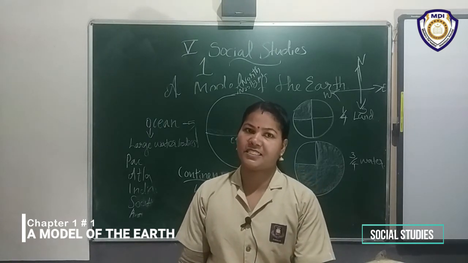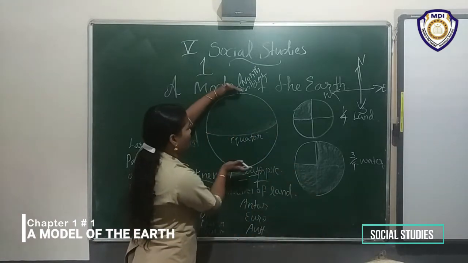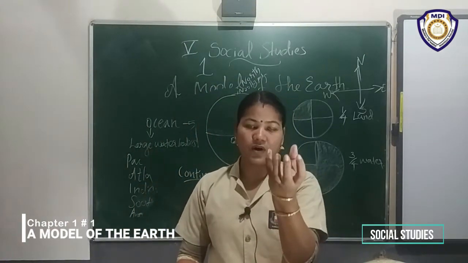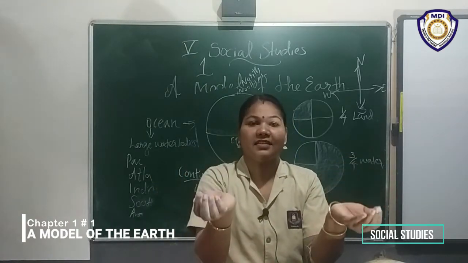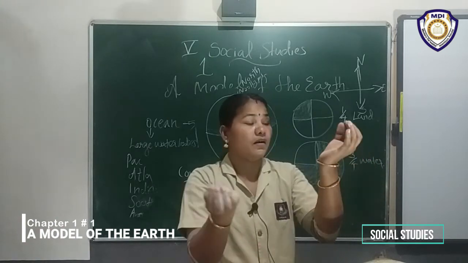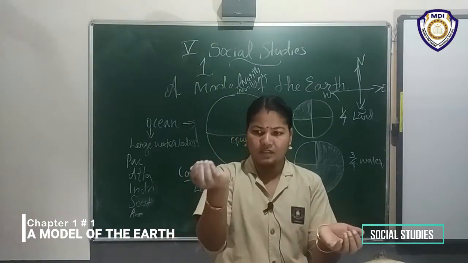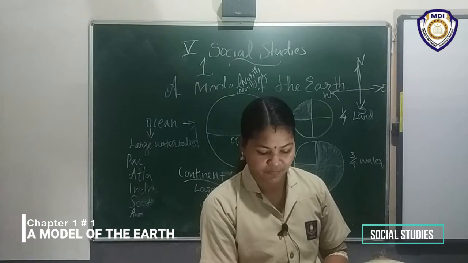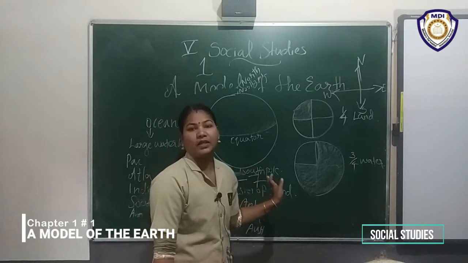Listen, what is the speciality of equator? Equator is halfway between 2 poles. Suppose I have one orange. I just cut the middle part. There are 2 pieces. Here is the top, that we call northern hemisphere. The other is the southern hemisphere. That means the equator divides the earth into 2 hemispheres.